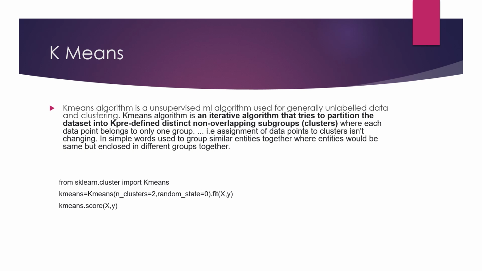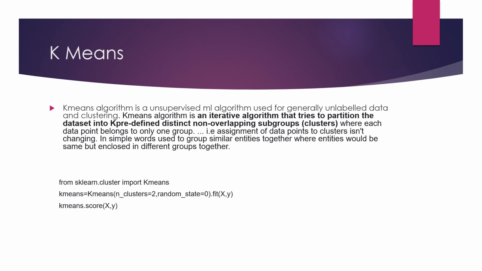Then again we need to define our model, so we will use KMeans. We will again give random_state, which we know is used so that our data does not change frequently, and n_clusters. You can see that in the previous algorithm I used n_estimators, and here I have used n_clusters.